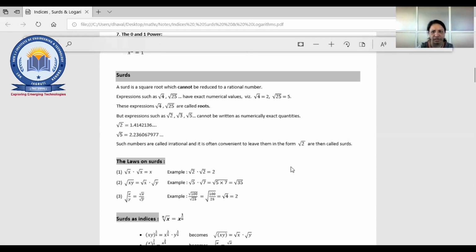Actually, your voice is not clear. Can you repeat it? Actually, here it is written also, right? The rational number is the number that can be expressed in p by q form.